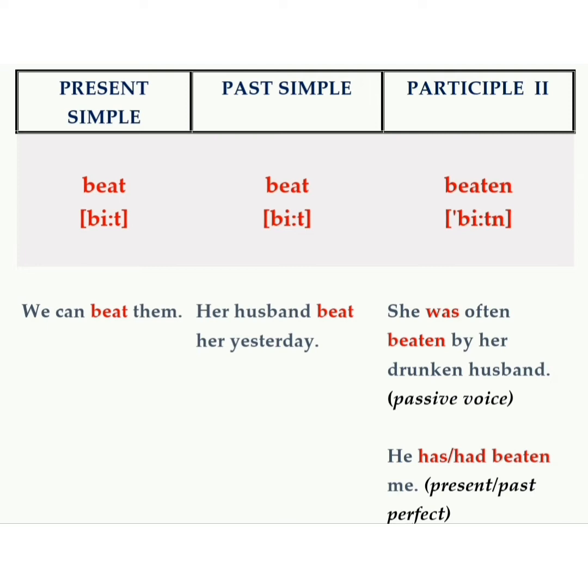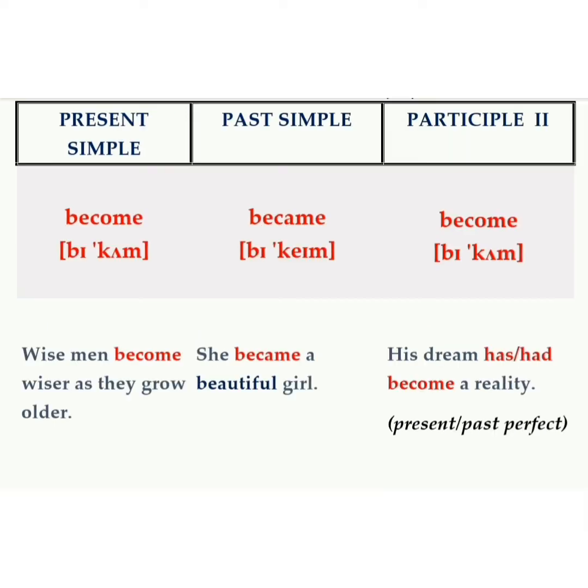Beaten. She was often beaten by her drunken husband. Passive voice. He has beaten me. He had beaten me. Present, past perfect.